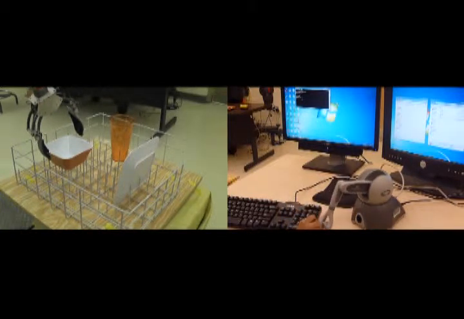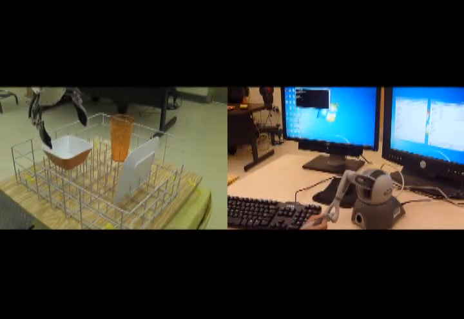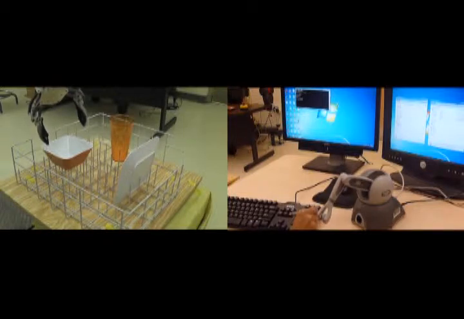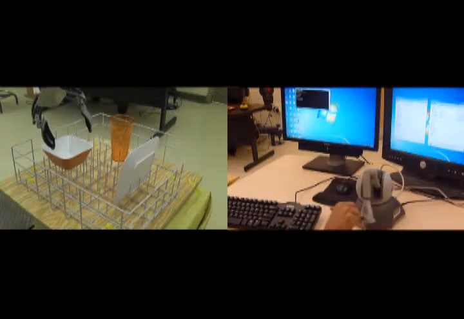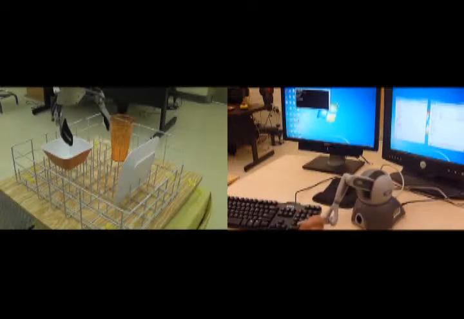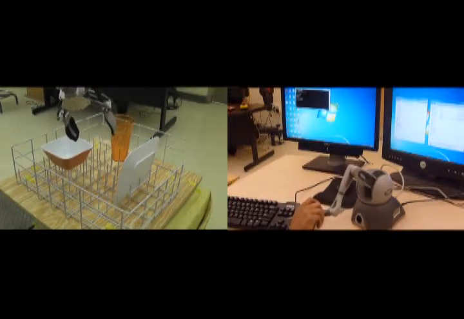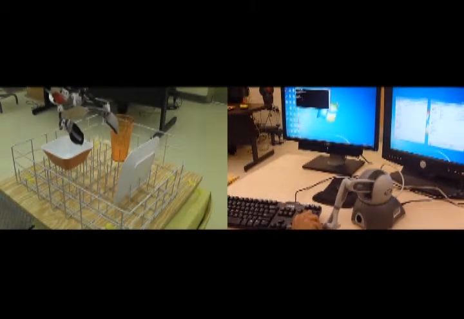The user simply manipulates the master device in order to teleoperate the remote arm end effector to pre-shape to the desired configuration. As we can see, the user has a great amount of difficulty in translating and orienting the remote arm end effector to the desired configuration. This method takes a lot of time to complete the task.